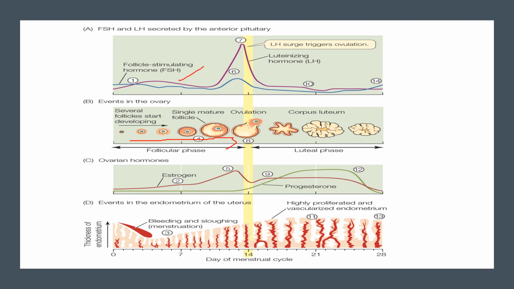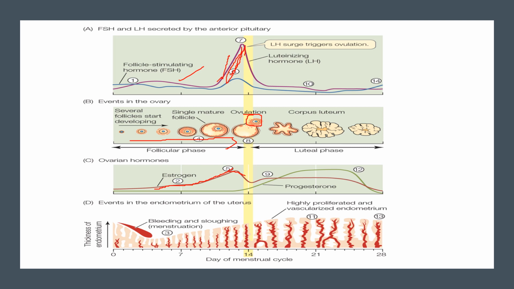Now from this follicle, there will be secretion of estrogen, and the estrogen level is gradually increasing. In the mid part of the cycle, it will reach its peak. Now this rise augments the responsiveness of the pituitary to GnRH and triggers a burst of LH secretion. You can see that this phase corresponds with the burst of LH secretion, that is the LH surge. This results in the process of ovulation.